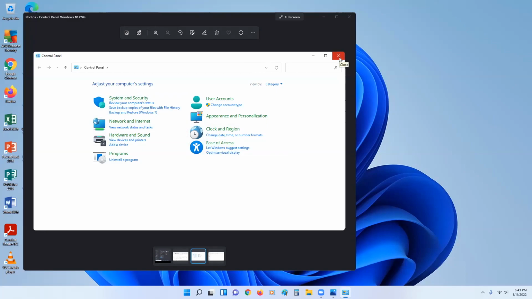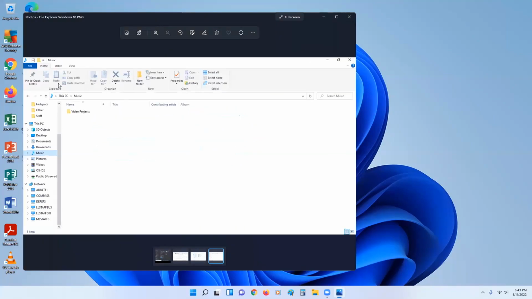What else is similar between Windows 11 and Windows 10? Well, File Explorer is quite similar. So File Explorer is the way to look at the files that are saved on your drive. So it houses and organizes your files. You can make new folders. You can copy and paste folders, all that kind of stuff. You can look at your drives and things like that.